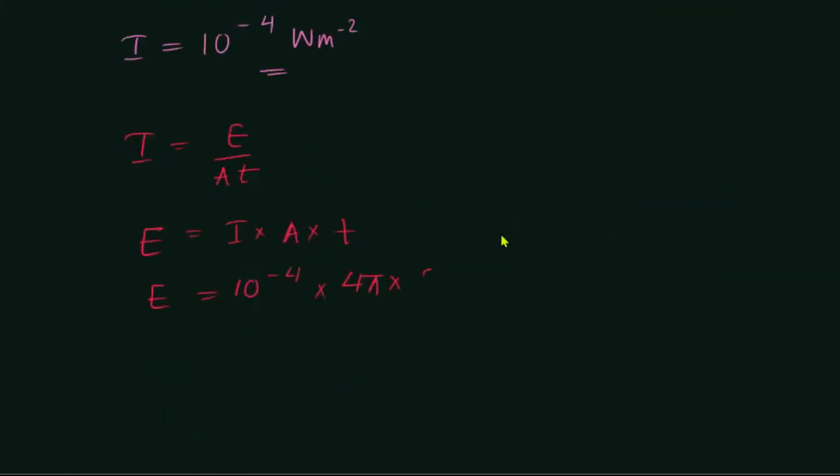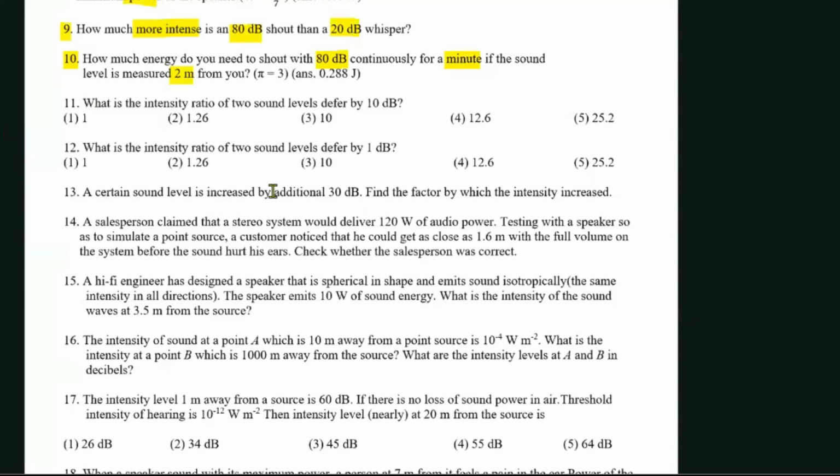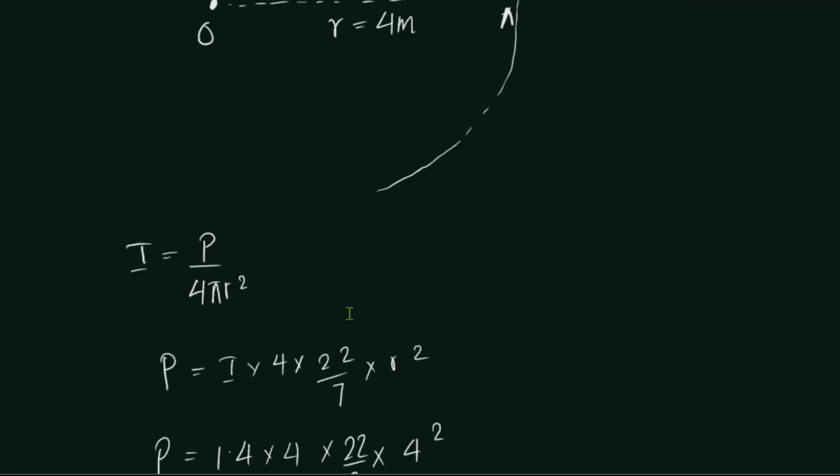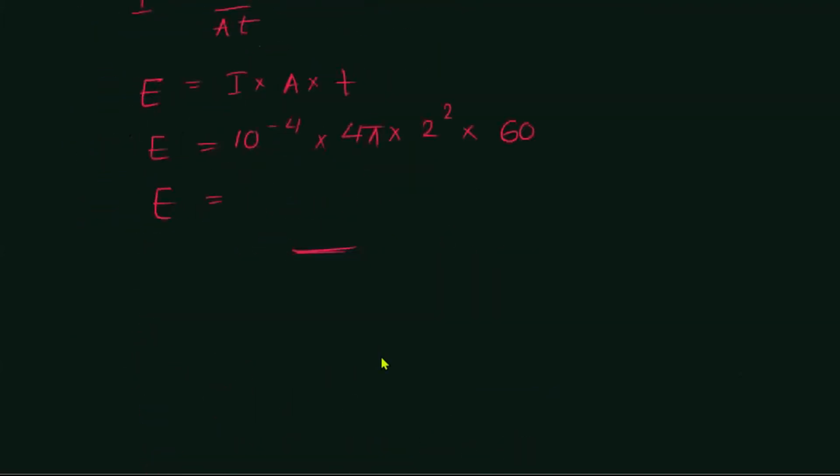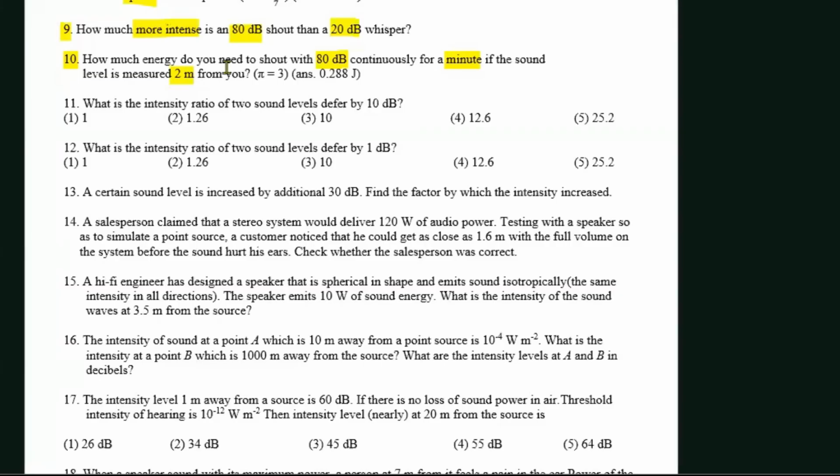So 4 pi r squared, 2 squared, for 60 seconds, right? If you simplify this, you are going to get 0.288. So the answer would be 0.288 joules. All right. So that question is also done.